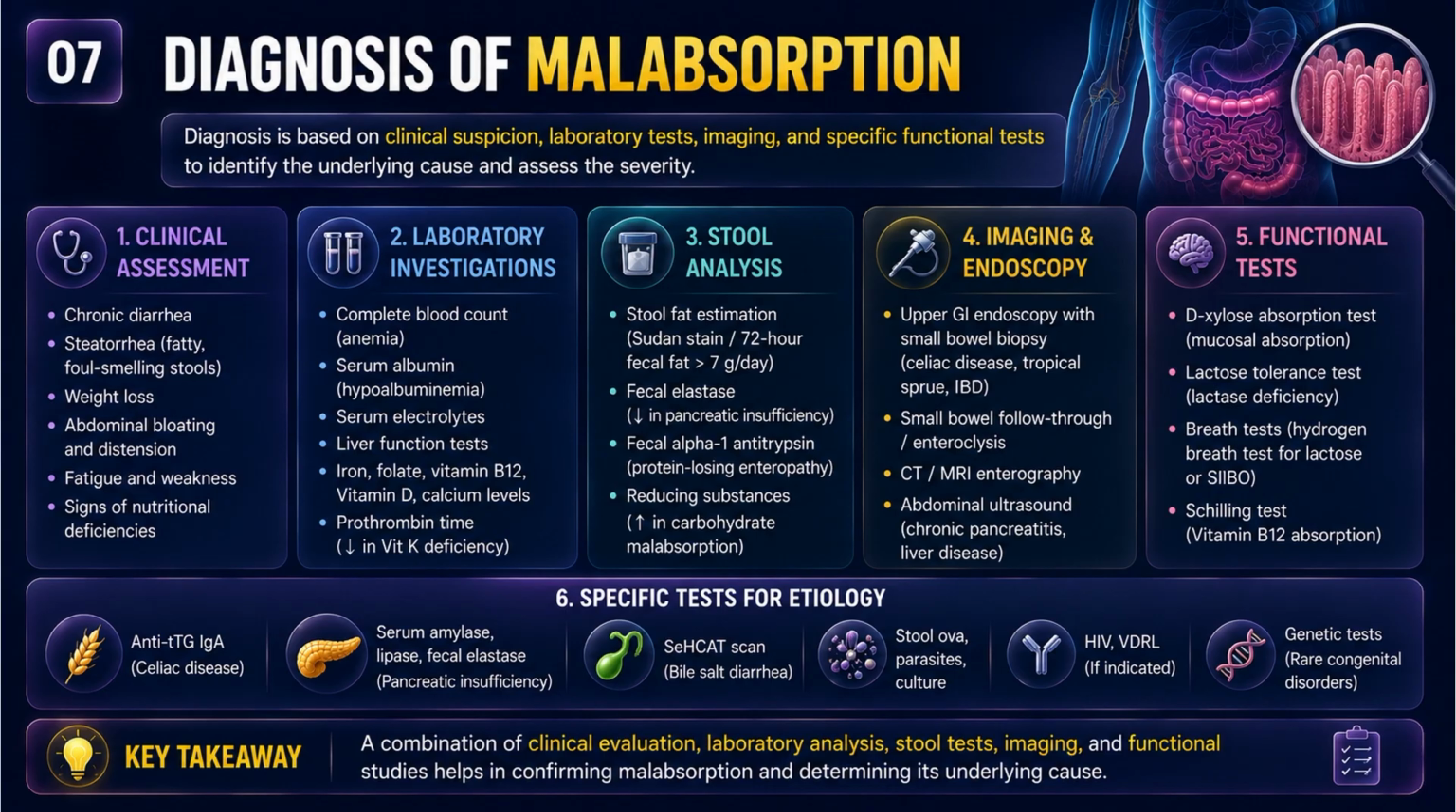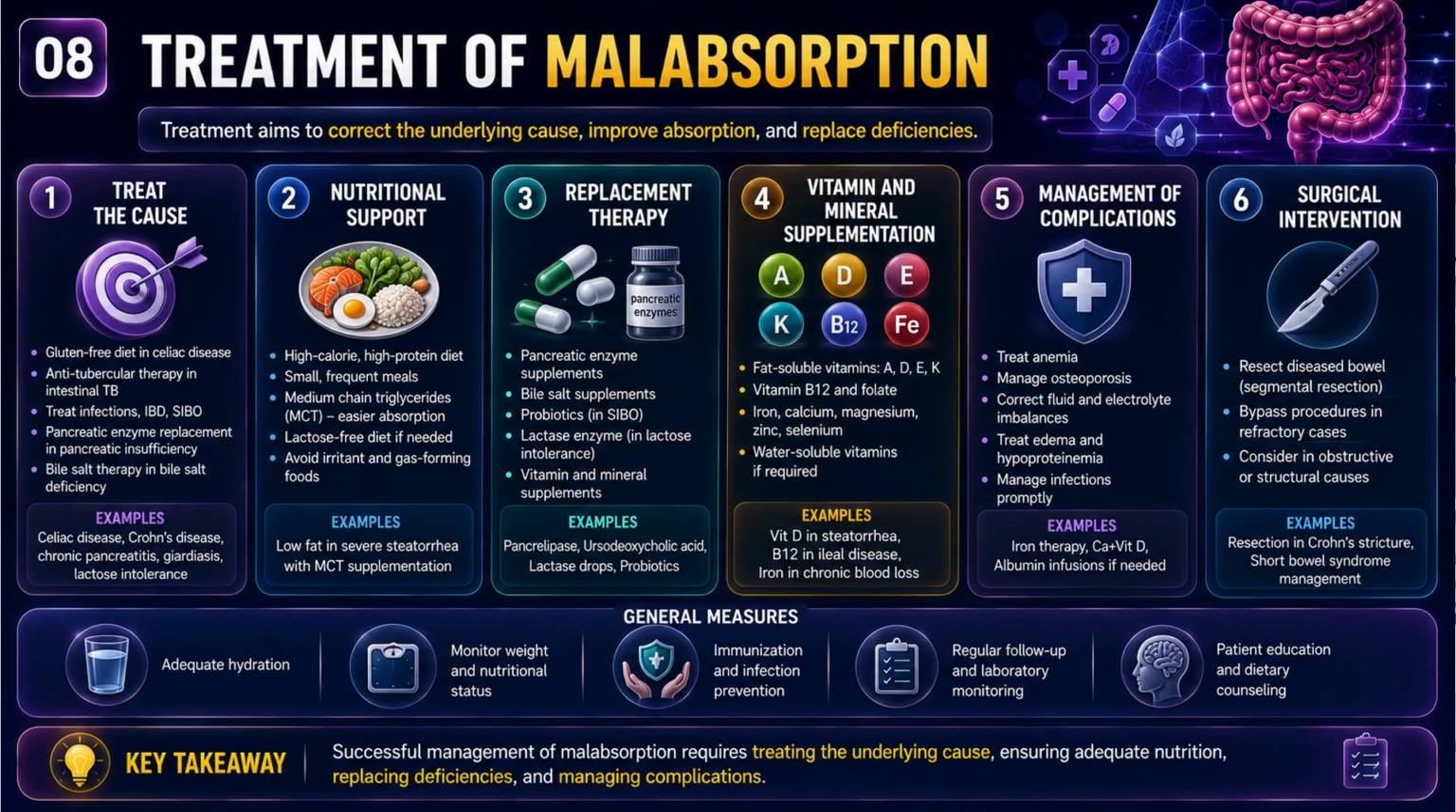Endoscopy with biopsy is especially important in celiac disease. Functional tests like D-xylose test, lactose tolerance test, breath test, Schilling test. Specific tests help to diagnose the exact cause, such as anti-tTG antibody for celiac or pancreatic enzyme testing. Treatment of malabsorption mainly focuses on correcting the cause, improving absorption, and replacing deficiencies. First, treating the underlying cause.